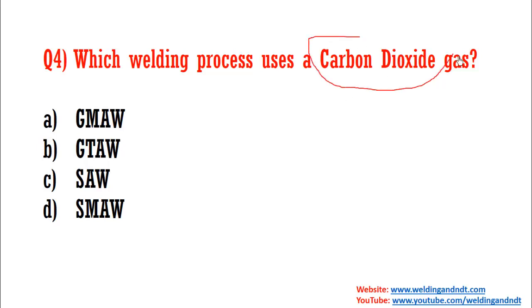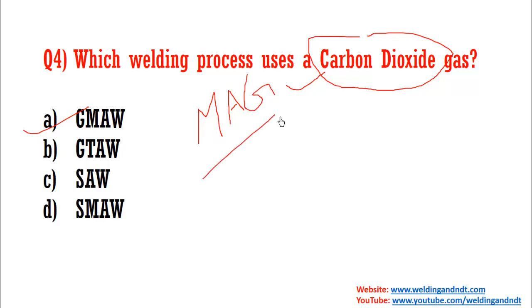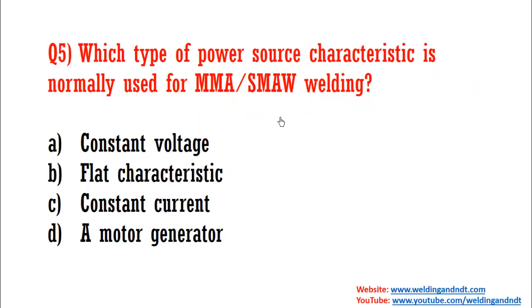Now question number 4: which welding process uses carbon dioxide gas? It's a very simple question, and this is GMAW, gas metal arc welding. Specifically, if you are using carbon dioxide as a shielding gas, then this GMAW version is known as MAG, metal active gas welding. Why is it active? Because carbon dioxide is an active gas, that's why it is called metal active gas welding.